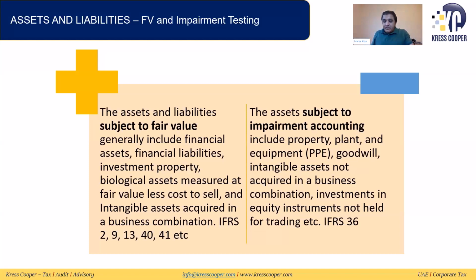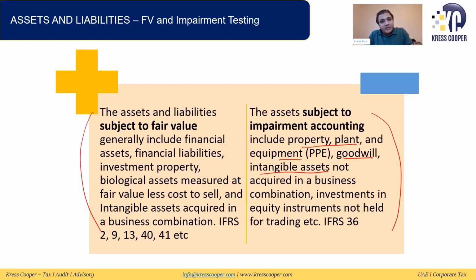And the assets which are subject to impairment testing, I think IAS 36 deals with this. These are usually property, plant and equipment, goodwill, and intangible assets. These are the assets which are subject to impairment testing. We need to look into this in detail.